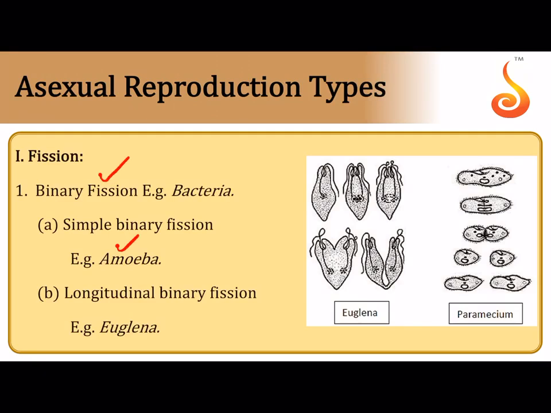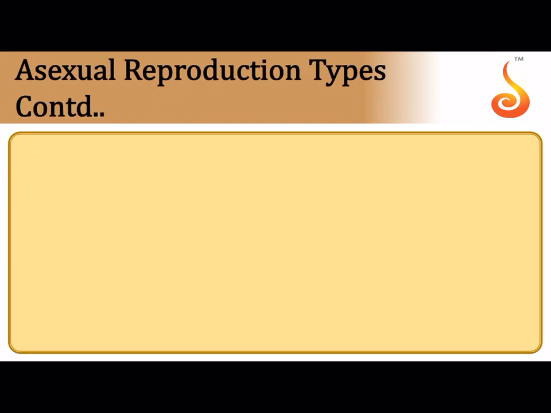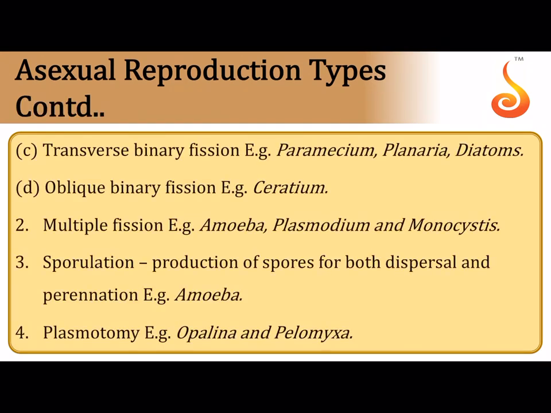If you see some of the asexual reproduction, you have binary fission, where a cell splits into two, as simple in case of amoeba; longitudinally, when the division axis is along the longitudinal axis of the cell, as in the case of euglena; and transverse, when the axis is horizontal, in the case of paramecium, diatoms and planaria; oblique when there is no definite axis for division.